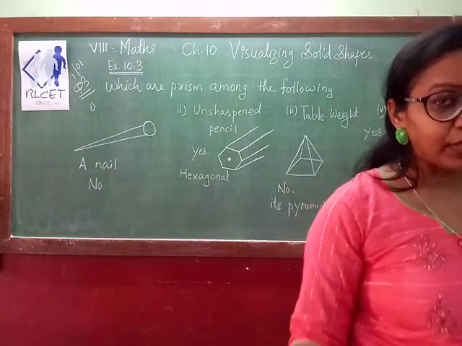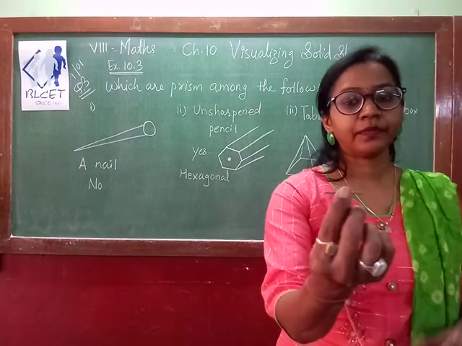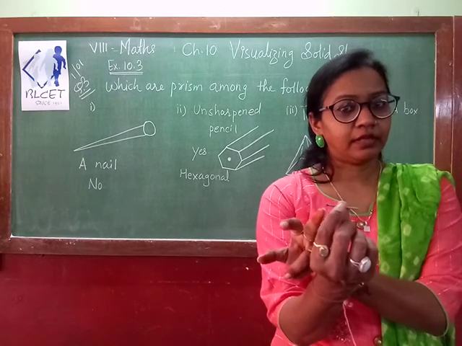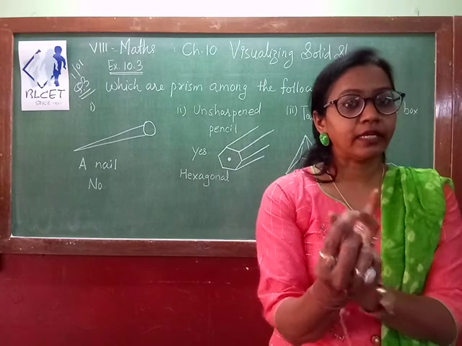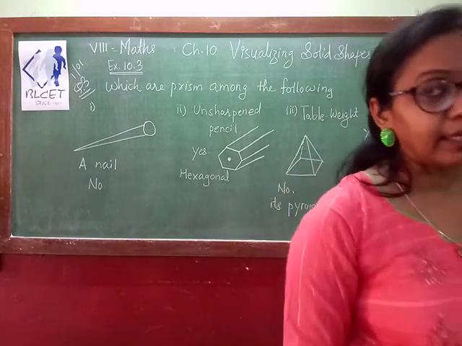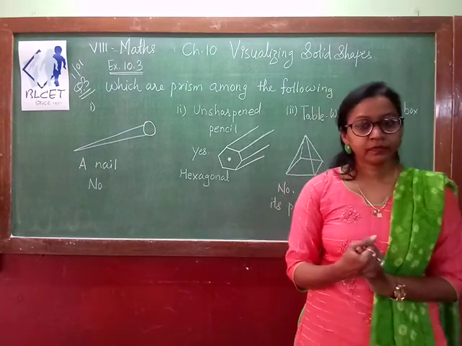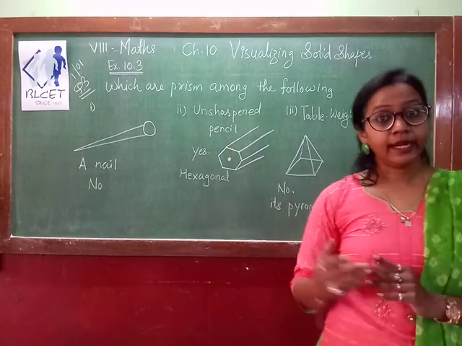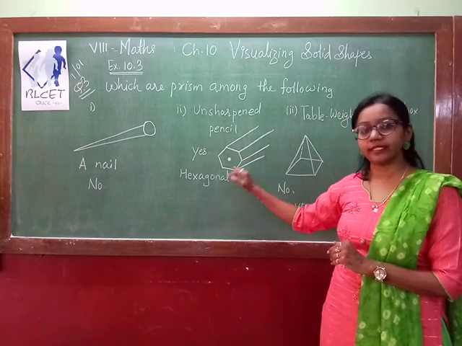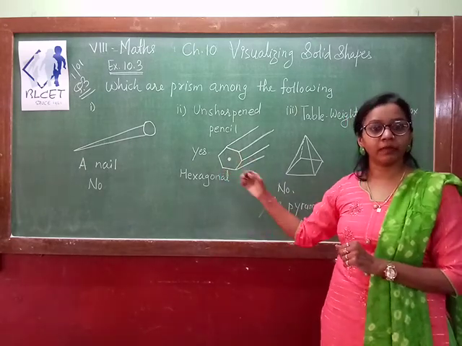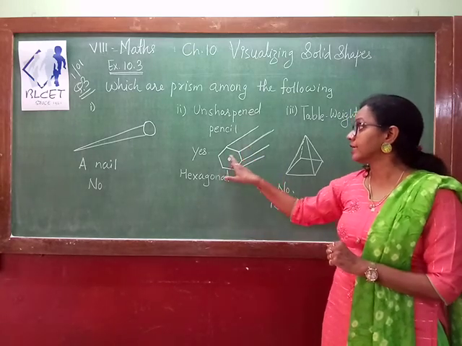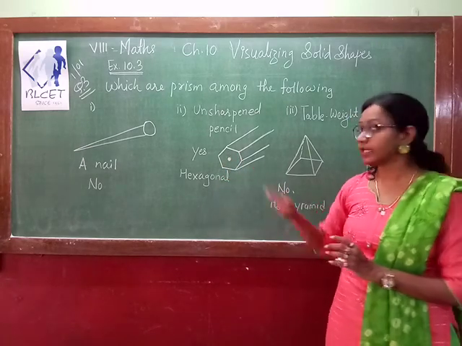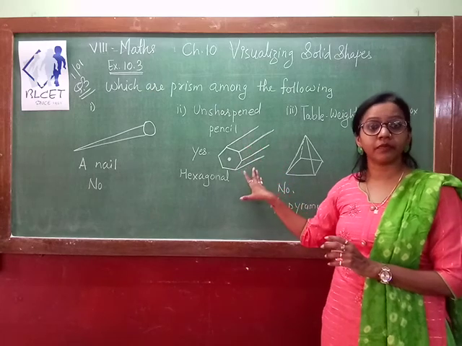Suppose you observe the actual nail. This is your actual nail. Its top surface is a curved surface and the other end is a point. So you cannot compare this, and we can say that a nail is not a prism. Next you have an unsharpened pencil. If you observe the unsharpened pencil, its top looks like this. This is your graphite, which comes out for writing when you sharpen it. This is hexagonal. 1, 2, 3, 4, 5, 6 sides are there. So it is a hexagonal prism.